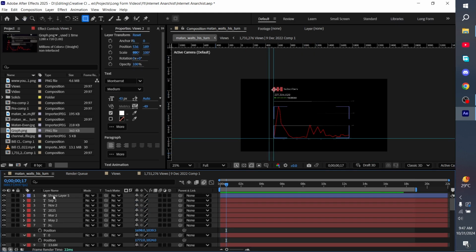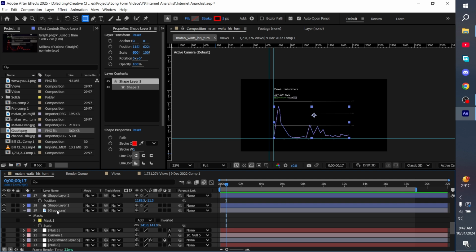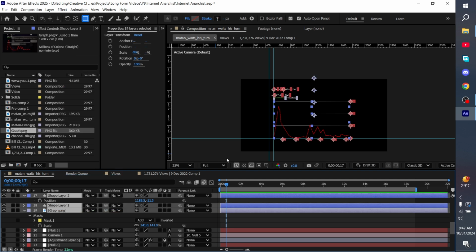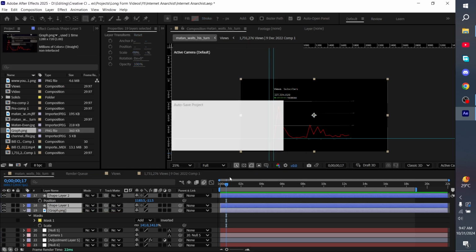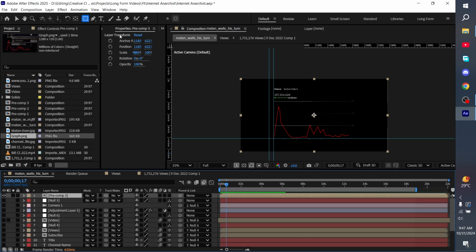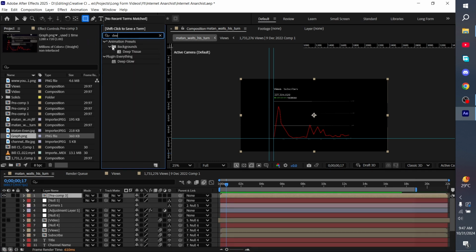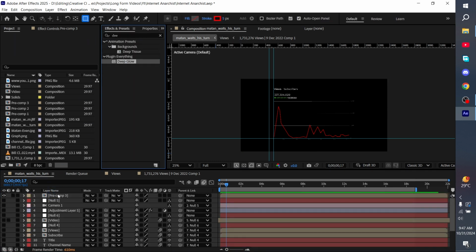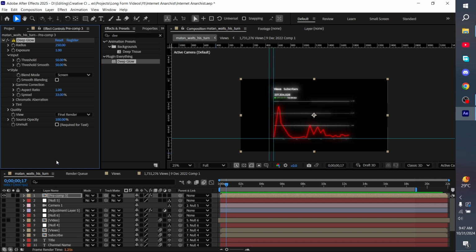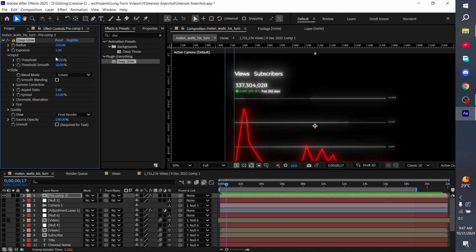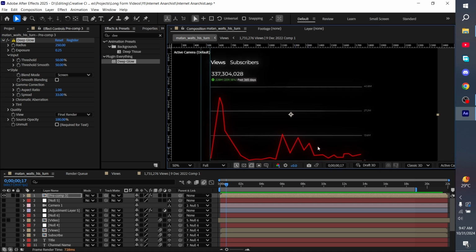So now just mask everything that we just created. Pre-comp, sorry, not mask, pre-comp everything. And now drag the Deep Glow effect. If you don't have this, just use the normal glow, but Deep Glow is better than the normal glow. And I'm going to make it 0.25. So it's a solid glow effect.